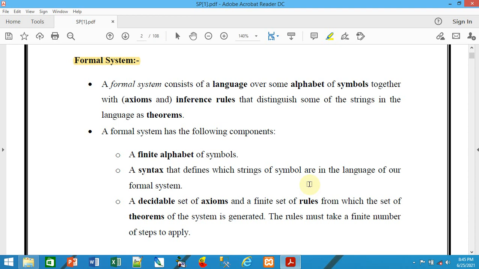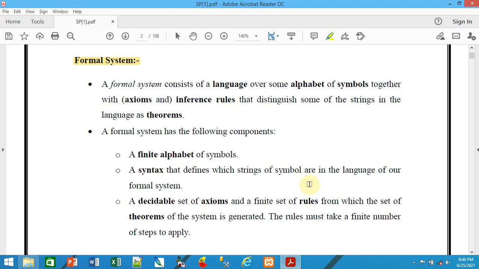For example, there may be one particular theorem when you are going to do some arithmetic operations. In the expression there may be addition, subtraction, multiplication, division. What is decidable here is that multiplication or division should be performed first rather than addition and subtraction. In this case multiplication and division will be performed first, then the additions and subtractions. Similarly, this is nothing but the inference rule.